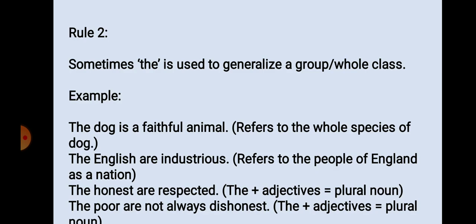Rule number 2. Sometimes the is used to generalize a group or whole class. For example, the dog is a faithful animal. Here it refers to the whole species of dog, meaning all dogs are faithful. The English are industrious. It refers to the people of England as a nation. The honest are respected. The plus adjective is a plural noun. Honest means all the honest people come in this category. The poor are not always dishonest. The plus adjective again. The poor, a plural noun, means referring to the whole class of poor people.